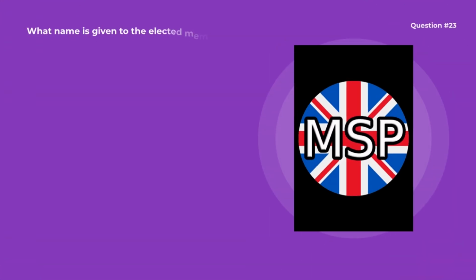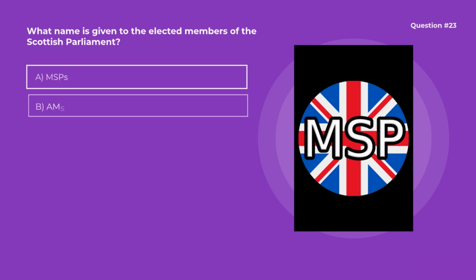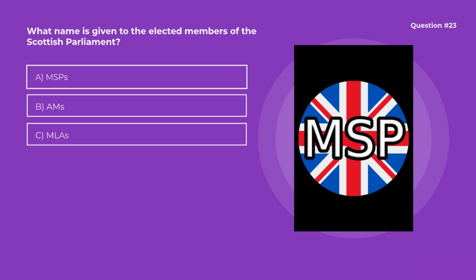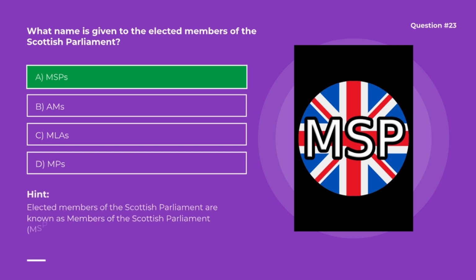Question number 23. What name is given to the elected members of the Scottish Parliament? Options are A. MSPs, B. AMs, C. MLAs, D. MPs. Correct option is A. MSPs. Elected members of the Scottish Parliament are known as Members of the Scottish Parliament, MSPs.